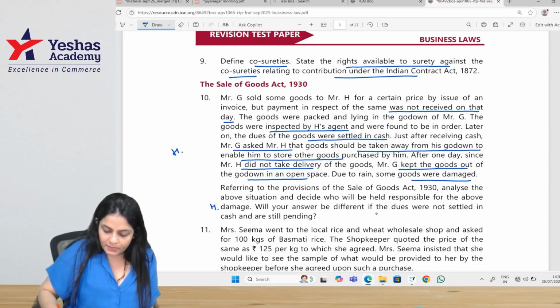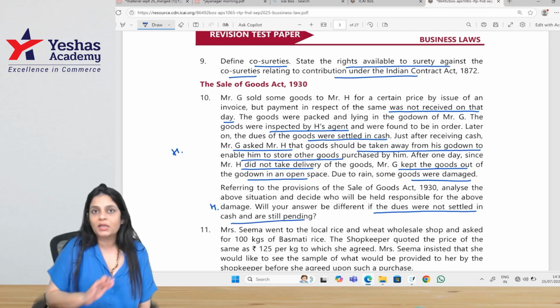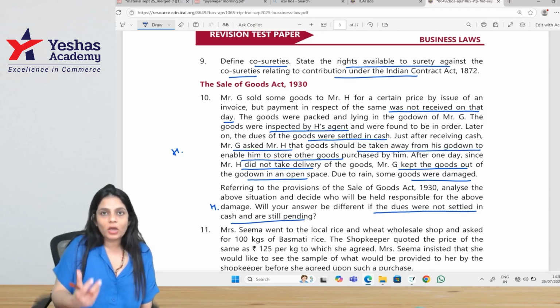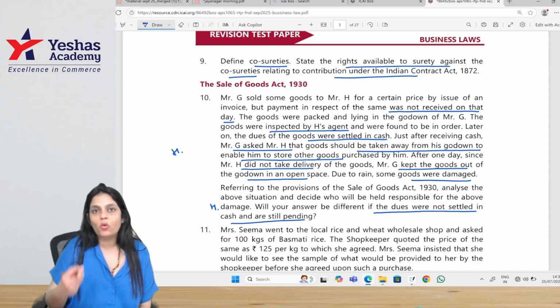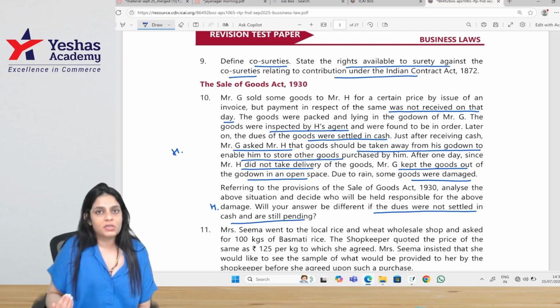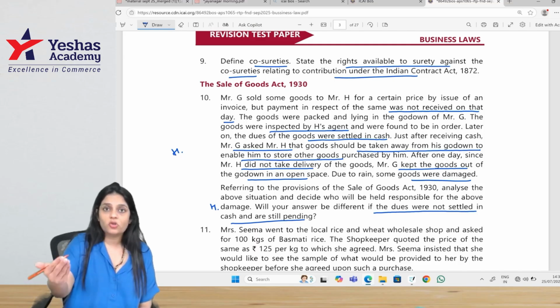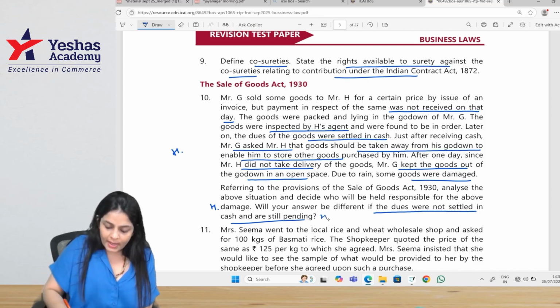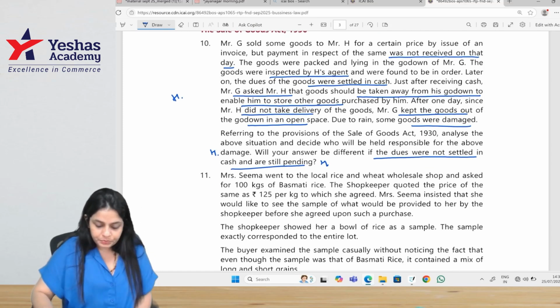H. Will your answer be different if the dues were not settled in cash and still pending? Doesn't matter. Even if the dues are not settled in cash, it is H who is the owner of the goods, right? And second, it was because of H's fault that the goods were not taken. G was ready to give the delivery, H was not in a position to take. So, it is still H who will bear the loss.